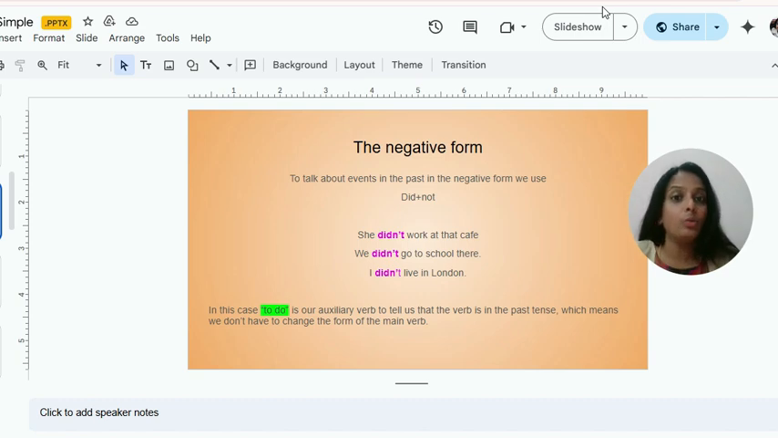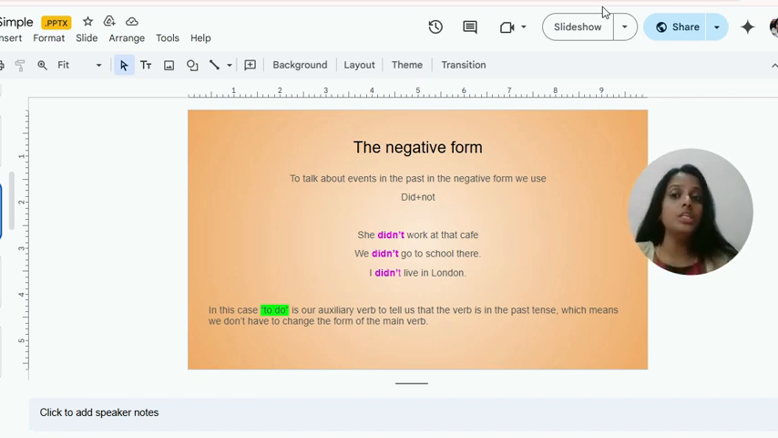In today's adventure, we will uncover the secrets of negative sentences and questions in the past tense. And I'll share some magical signal words to pinpoint exactly when events happened. So let's see the negative form, the negative sentences.